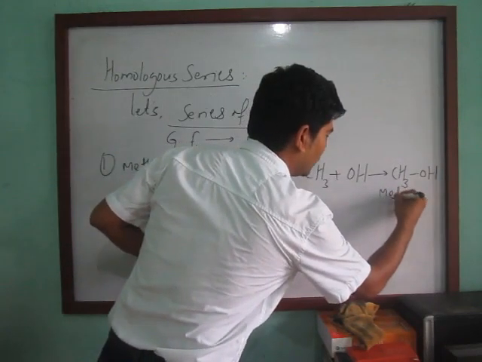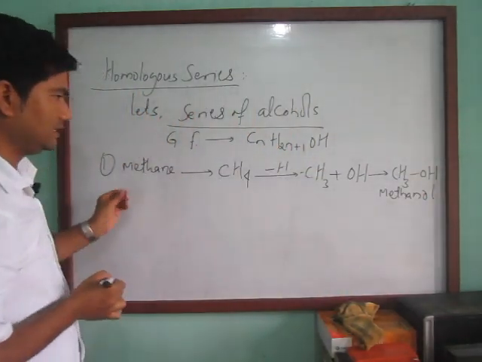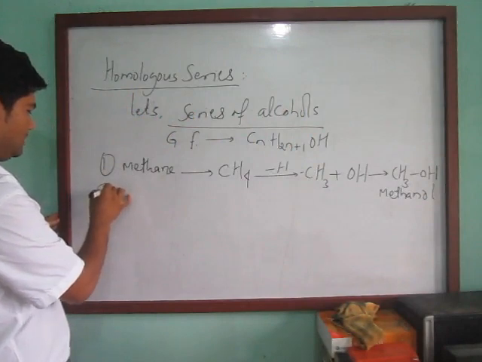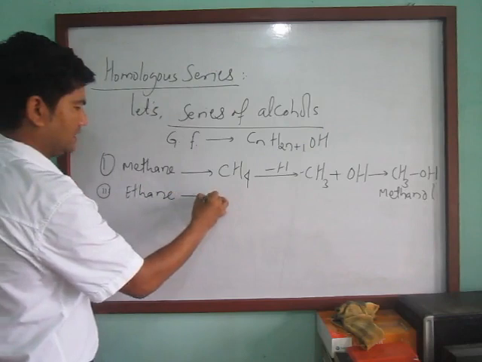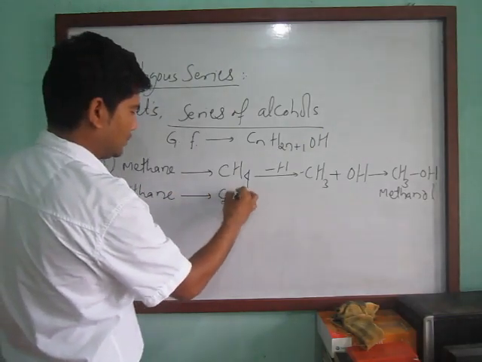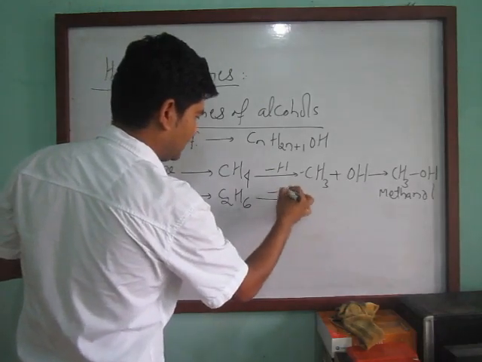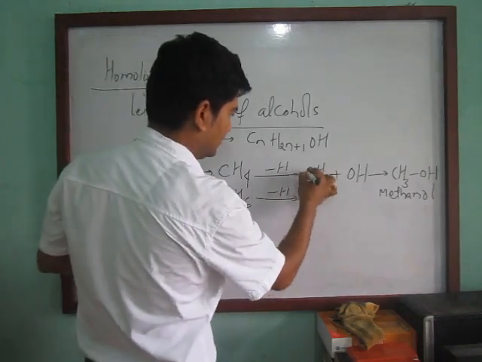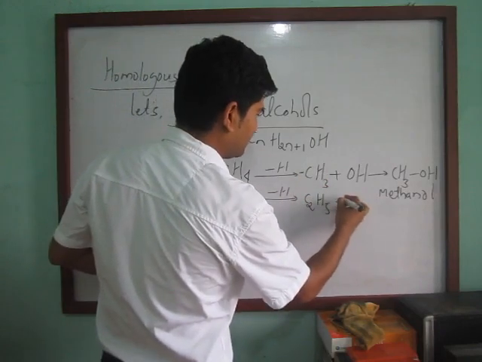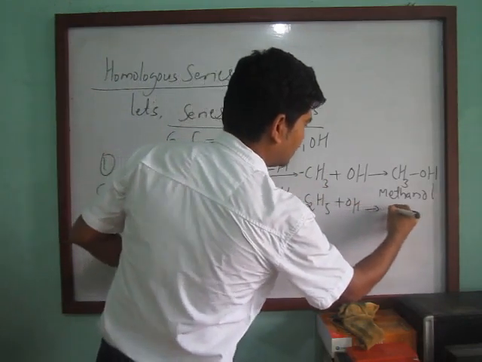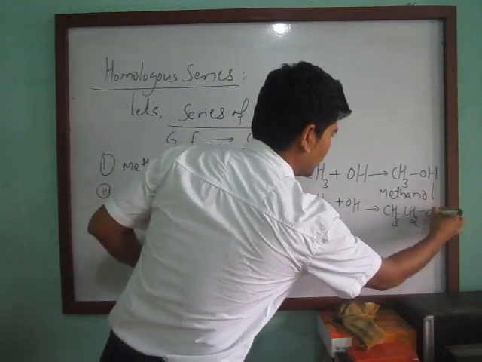This is methanol. Similarly, another one, ethane. The formula is C2H6, and if we remove one hydrogen similarly, you get C2H5, plus OH for the alcohol, and you can write CH3CH2OH.